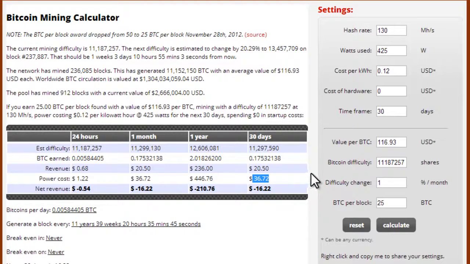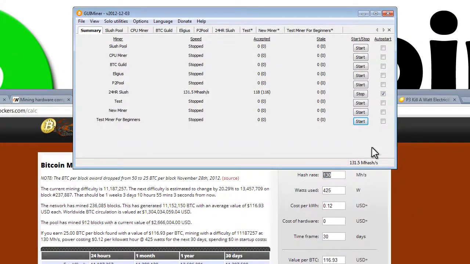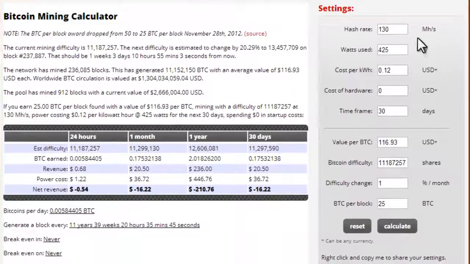So then the question is, what do I have to do in order to make money? Well, the answer is your mega hashes per second, this number here, needs to be higher. You need to make more Bitcoin than it costs to run your computer. Let me give you an example. Some people are making 3,000 mega hashes per second, which equates to 3 gigahashes.